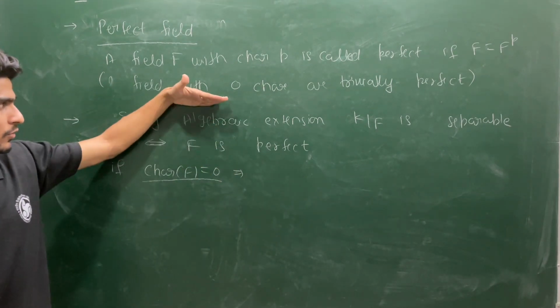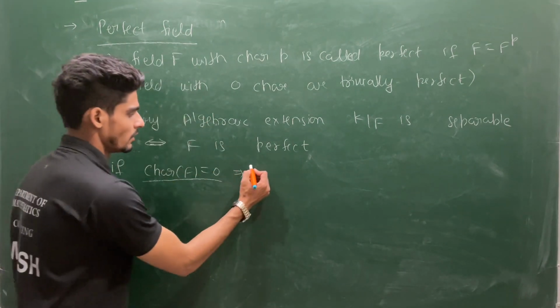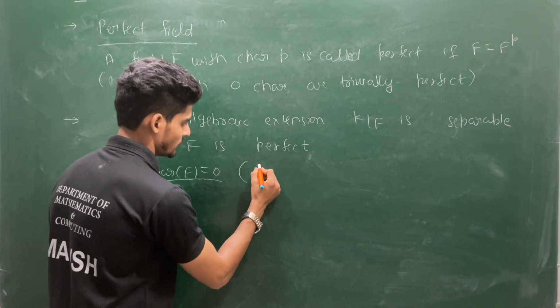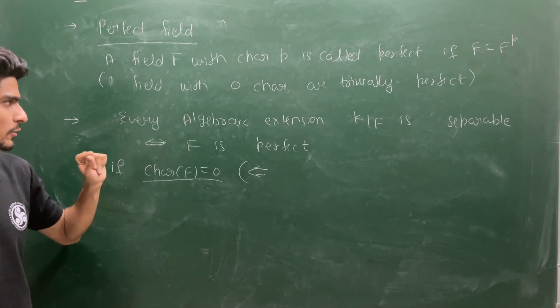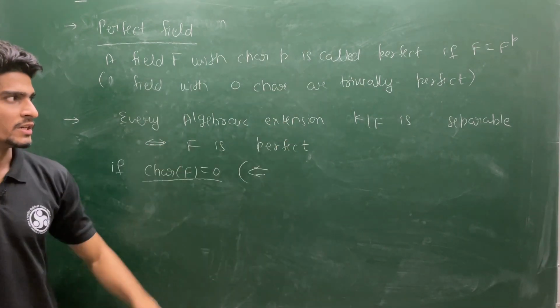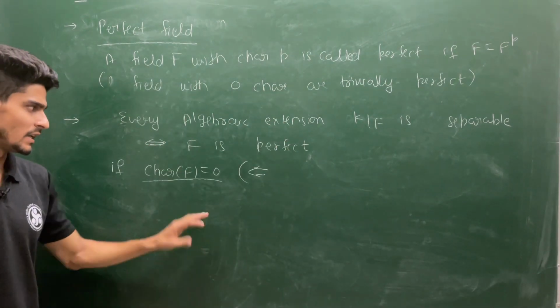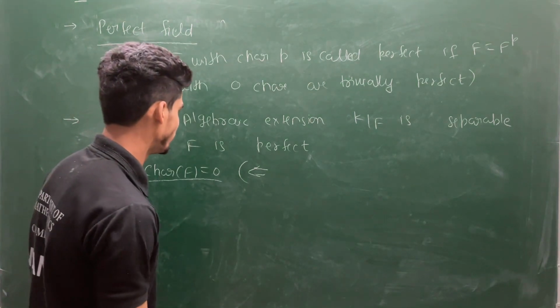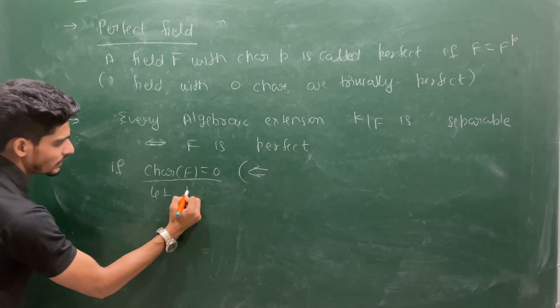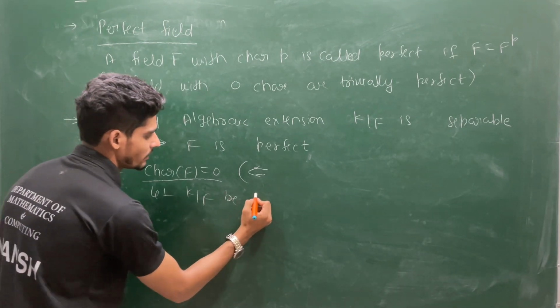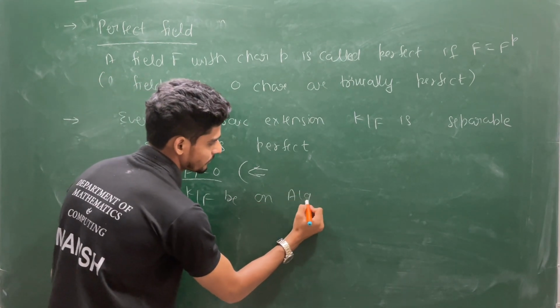So there is no need to prove one direction. The other way around, we prove this side. F is perfect by definition, and we need to prove that every algebraic extension K over F is separable. Let's see how we can proceed. Let K over F be an algebraic extension.